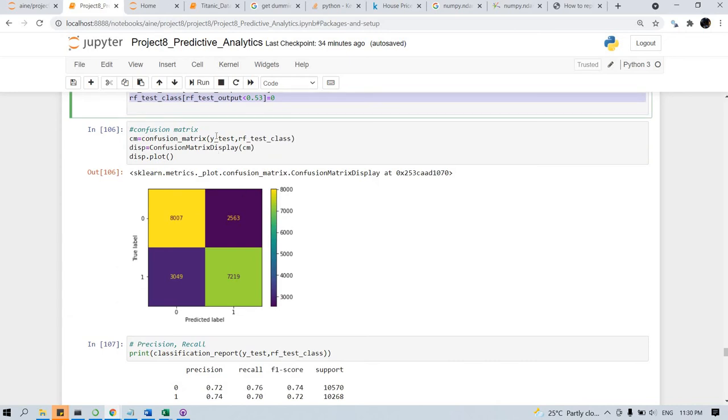So now we are plotting the confusion matrix for the random forest model. Doing it, you can see that it is okay compared to the previous one. 2,563 customers are predicted wrong, that is, predicted as leaving the company even though they don't leave.